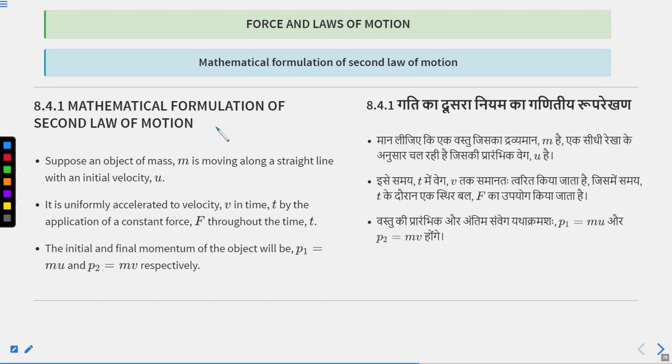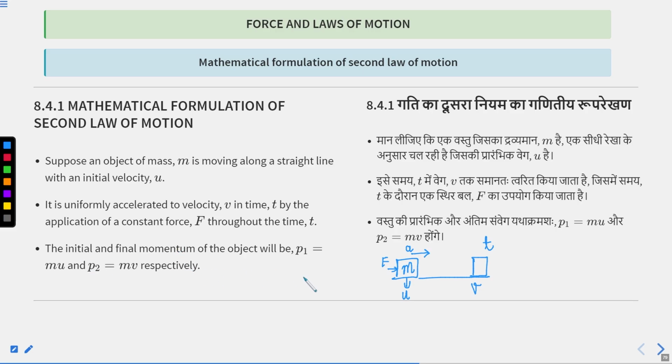Now let's do some mathematics. What is the mathematical expression for the second law of motion? Suppose an object has mass m, its initial velocity is u. It is uniformly accelerated, which means you have applied a constant force, and its final velocity is v after a time t.